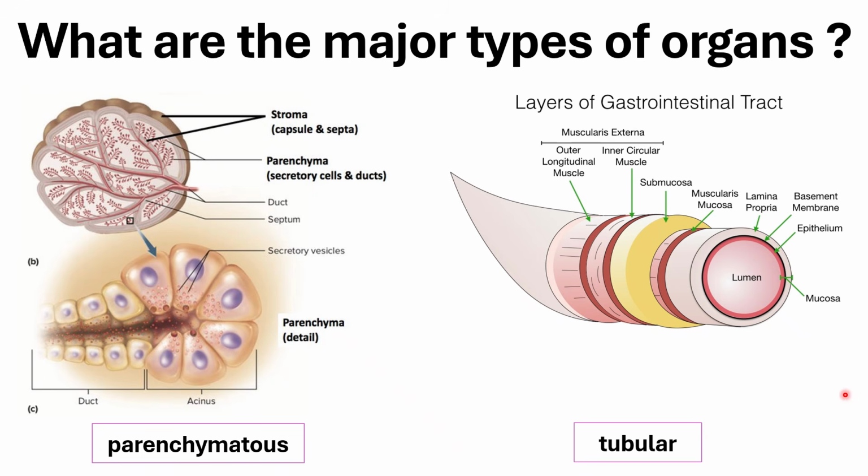Okay, so tubular organs, its primary function is to the what? Since it has a lumen, its primary function is to carry contents, produce contents and carry them, or allow the passage of substances from one part of the body to another part of the body, or from outside into the body, it will metabolize it, and then eventually it will bring the unnecessary leftovers outside of the body as well.